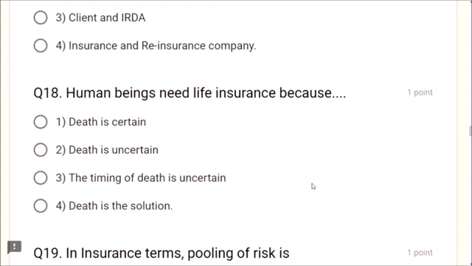Next, question number 18. Human beings need life insurance because death is certain. Yes, of course. Death is uncertain? No, it is certain. The timing of death is uncertain. Death is certain, but the timing of death is uncertain is correct. Death is the solution? No. So the timing of death is uncertain. That is why human beings need life insurance. Dear friends, it is clear.